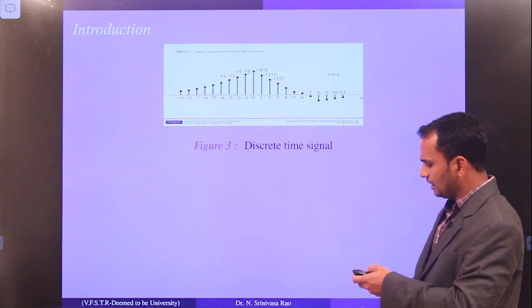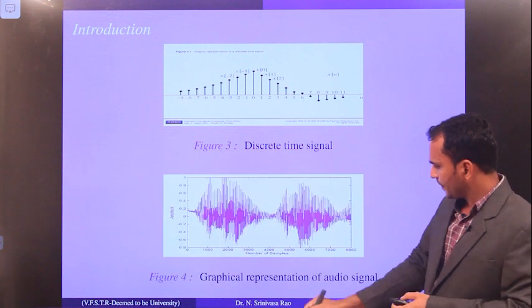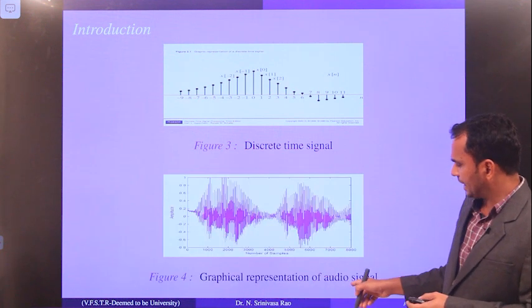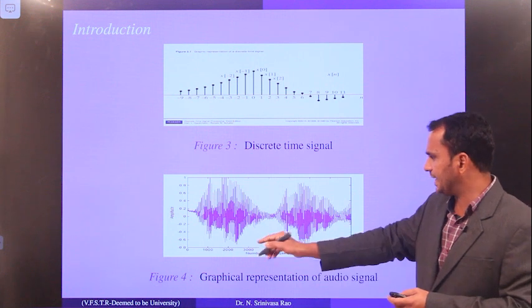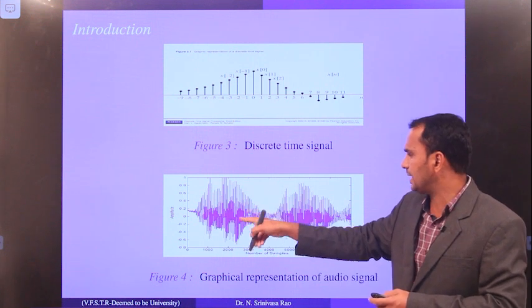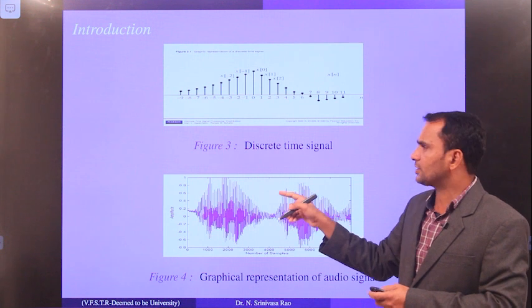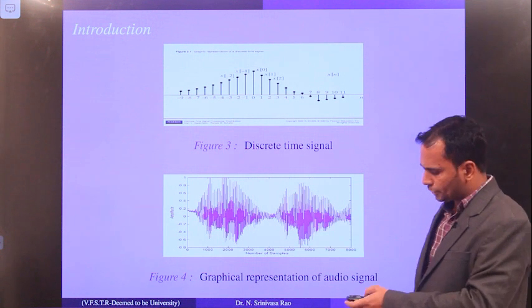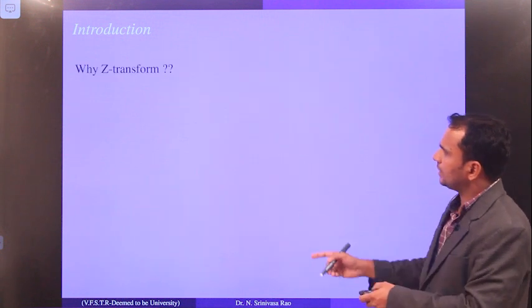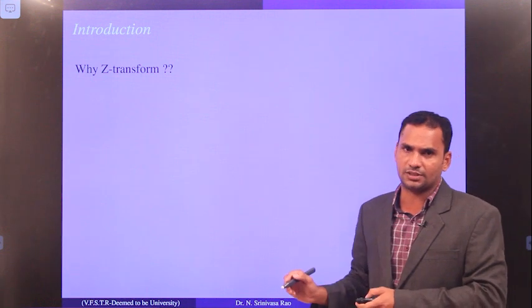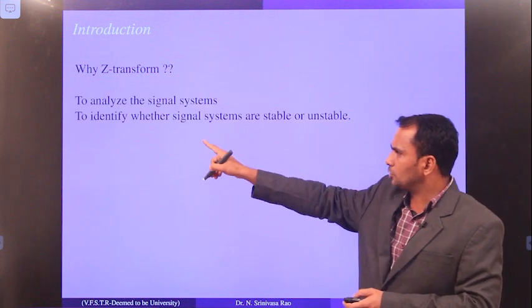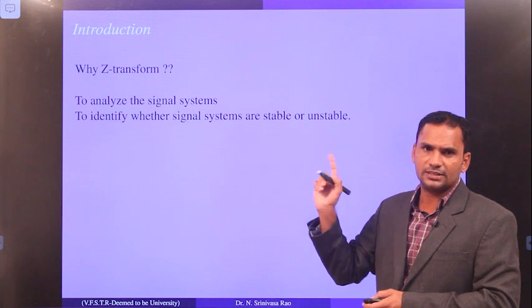Similarly, look at another picture. This is a graphical representation of an audio signal. At each point the signal levels will be different. So why are we going to use transformations? This is the conclusion. Why Z transforms? The first reason is to analyze the signal systems. That is the first thing.